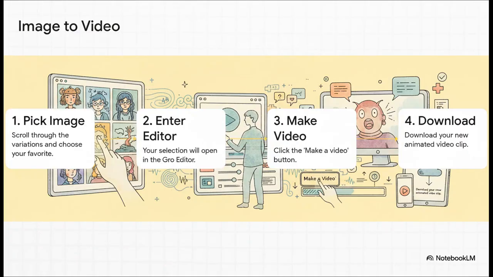And once you've landed on that perfect image, the rest is a piece of cake. You just pick it, click Make a Video, and literally seconds later, you've got an animated clip ready to download. And that's it. It's really that easy.